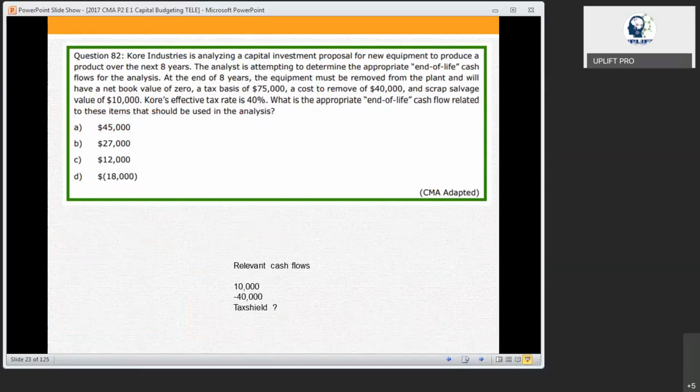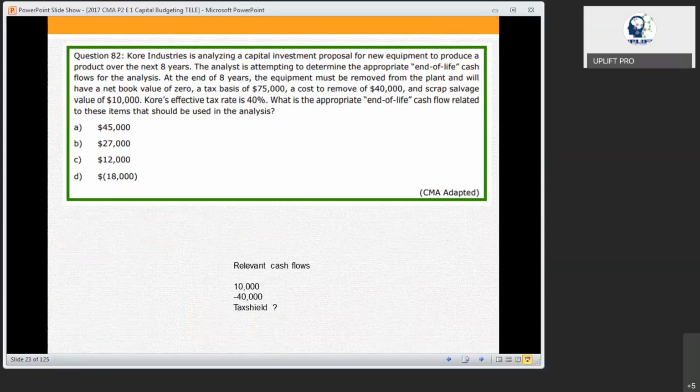Now, to understand this same way, there is a small sum given. If you can just see the sum and try to answer. What did they give? There is an 8-year project, right?